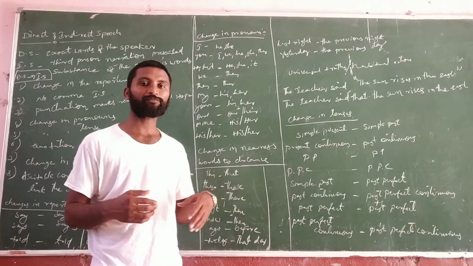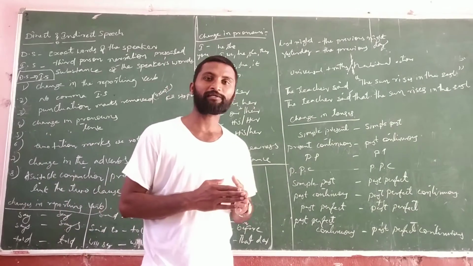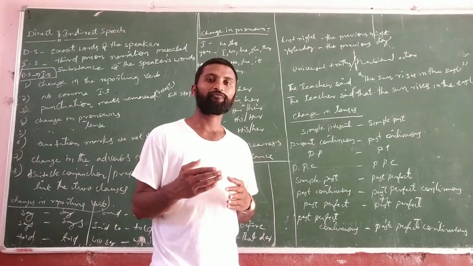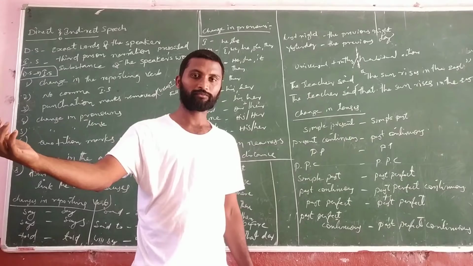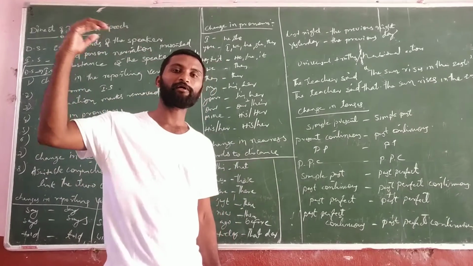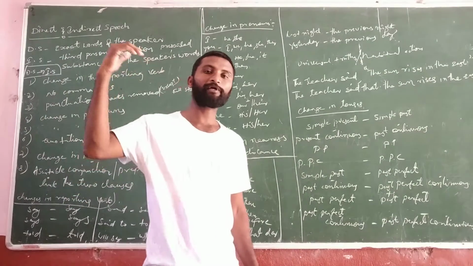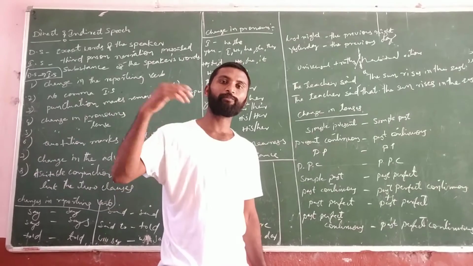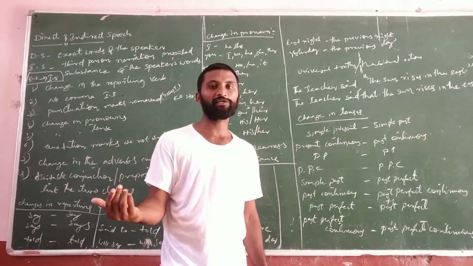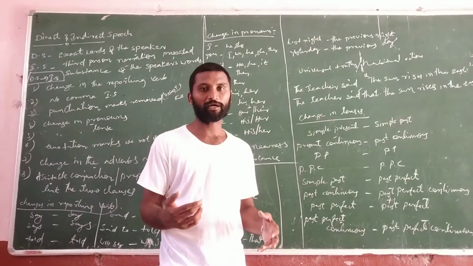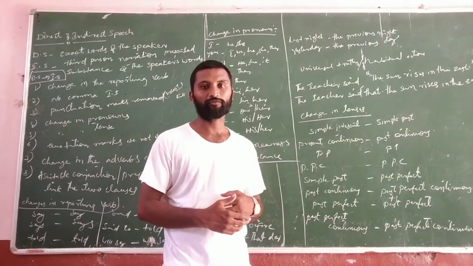In direct speech, subject plus shall or will plus V1 plus object: shall becomes should, will becomes would, can becomes could, may becomes might. In this way we change the auxiliary verbs.